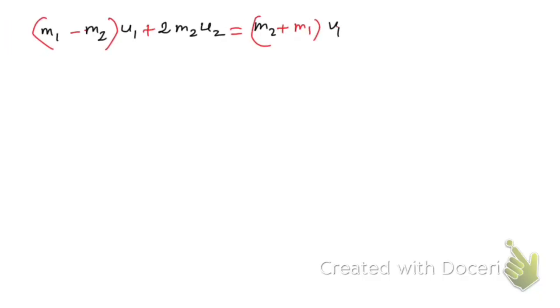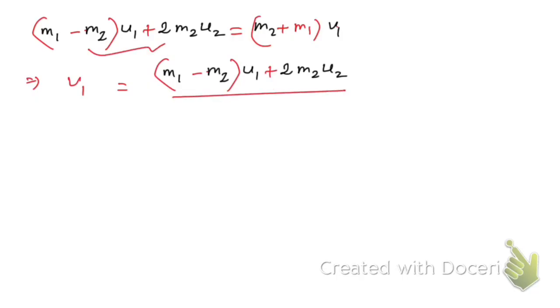Here you see, this is what we have got. Now you see v1 is equal to, let me write this one here, divided by, this term should be divided by this one, right? So here we have m1 plus m2 or m2 plus m1, same thing, m1 plus m2.